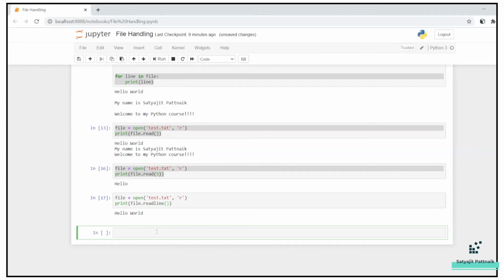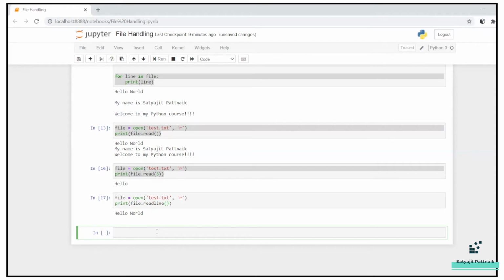But as I told again and again, in real scenarios, as we are more focused on the data science part, the machine learning part, using the pandas library, it's really easy to do this kind of operations and do some data analysis and manipulations and all those things. So let's not talk about that for the time being.